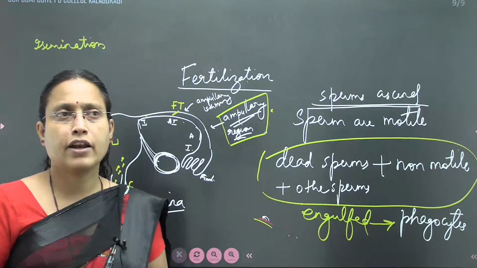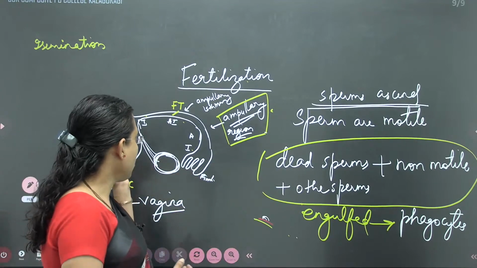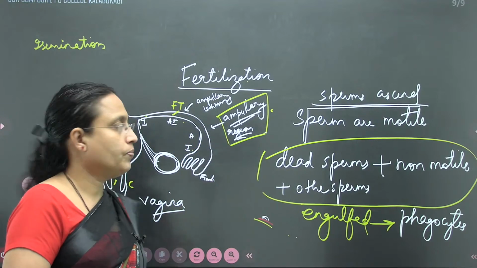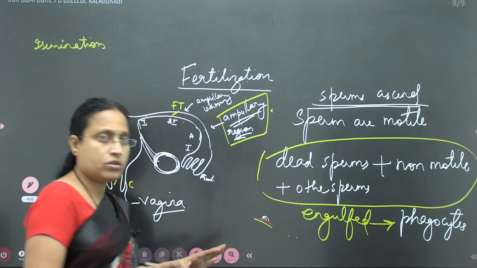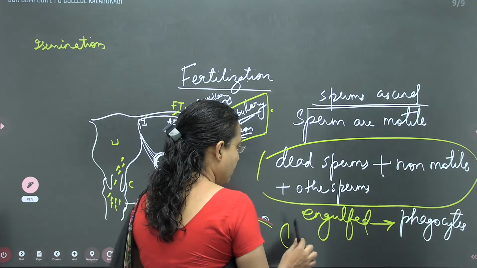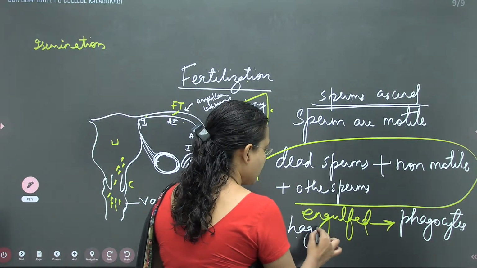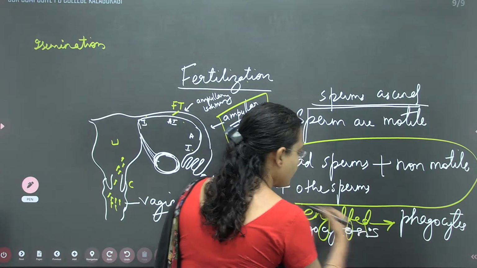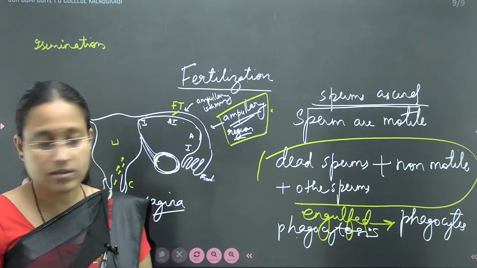It can be dead cells, non-motile cells, and those sperms that will not make their way to the fallopian tube. So what is the process of engulfing called? The process of engulfing is called phagocytosis.